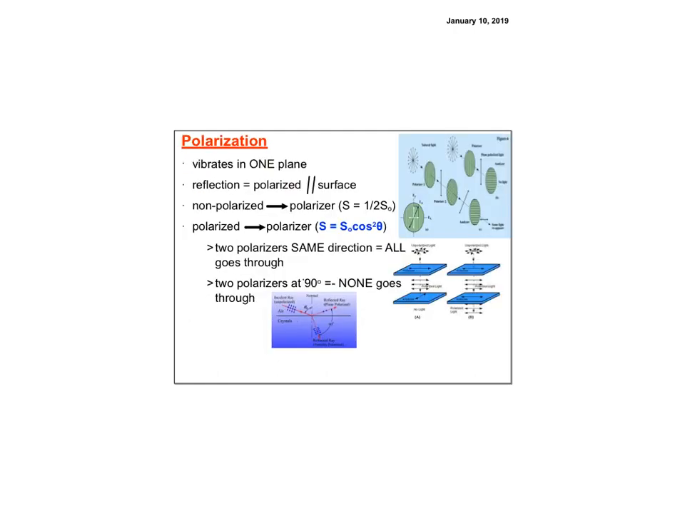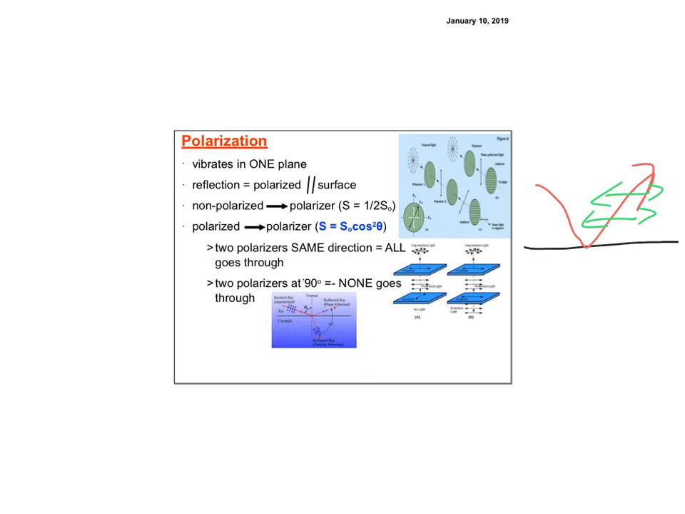So for polarization, you need to realize that it vibrates in only one plane. That one is reflected so that it's parallel to the surface. This picture down there at the bottom is hard to see. So if you have a line, and that represents my surface, and the light comes in and bounces off like this, it's going to be polarized parallel to the surface in this direction.